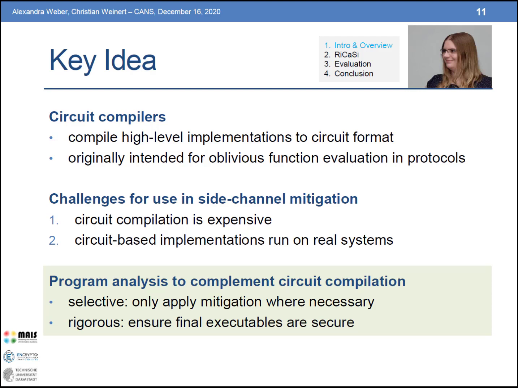To this end, we use program analysis to complement the circuit compilation. In the first stage, we apply program analysis to guide the mitigation, so that circuit compilation is only applied when necessary. In addition, we apply program analysis after the circuit compilation to ensure that the final executables that we get after circuit compilation are secure.